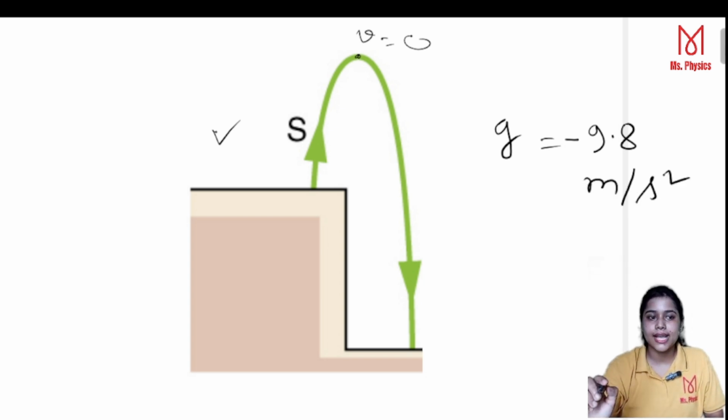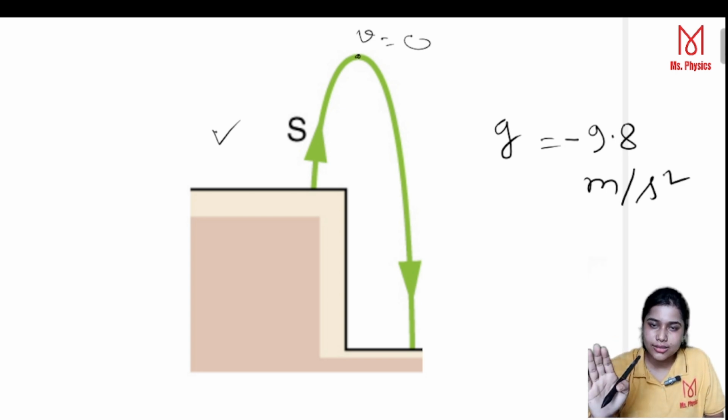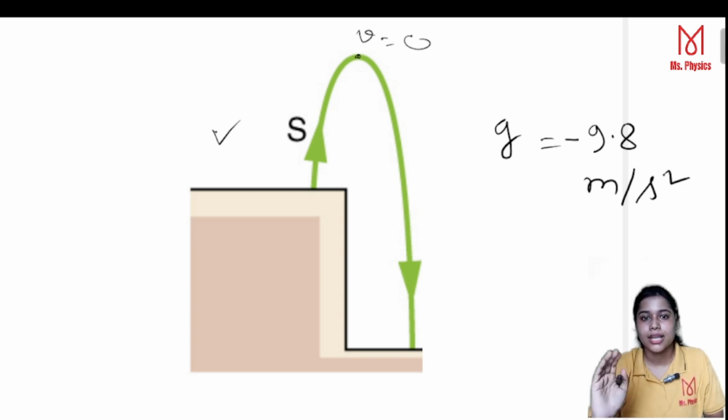No matter whether the object is going upward or downward, in case of free fall, you always write the gravitational acceleration as g is equal to minus 9.8 meter per second square. The sign would always be negative.